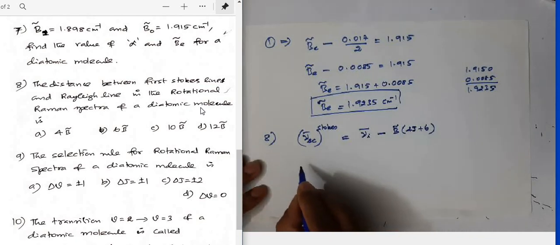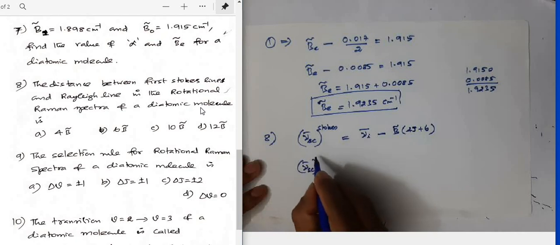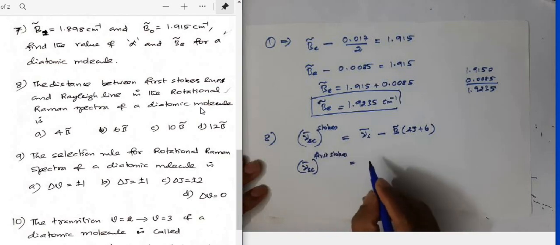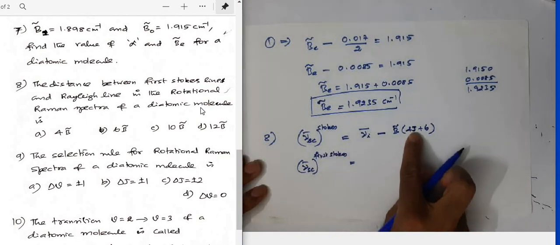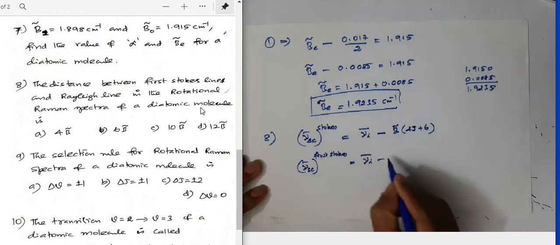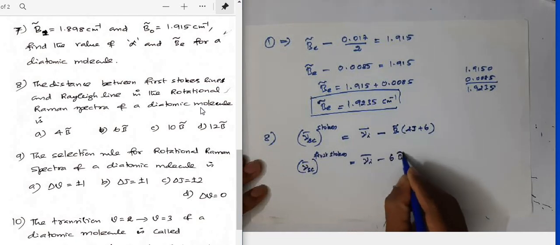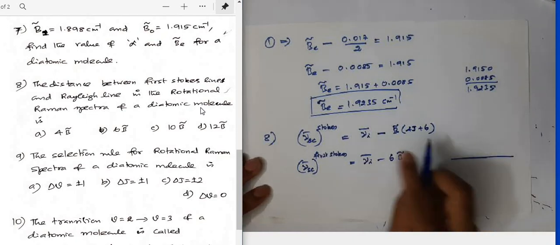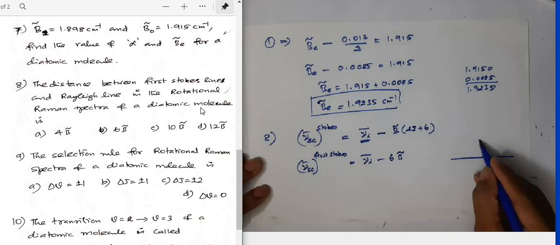So the scattered frequency for the first Stokes line, if you put J equal to 0, you'll get 6B. So nu I bar minus 6 times B. The Rayleigh line is nothing but the frequency corresponding to the incident radiation.